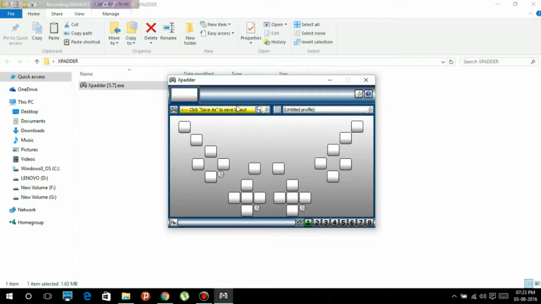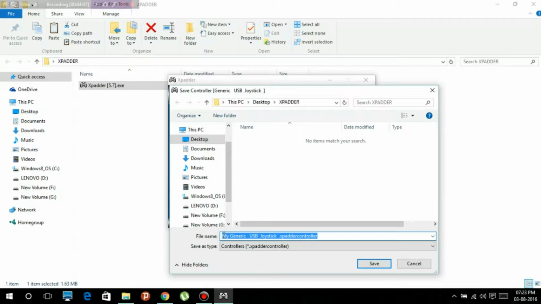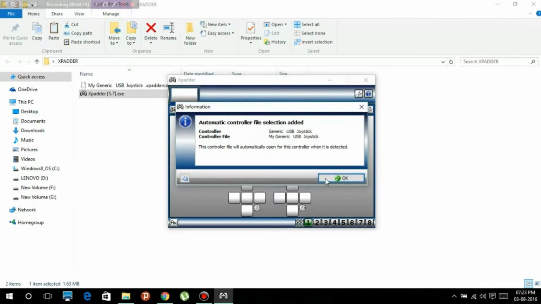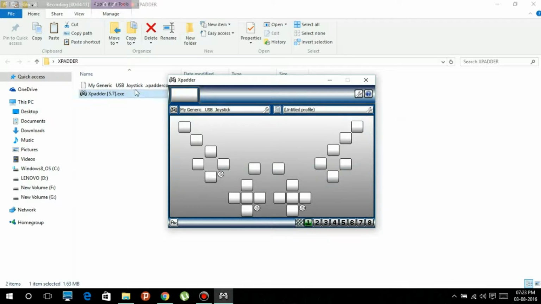Okay, and then save it as something like my generic USB joystick. I'm gonna save it as this and press save, and okay. A new Expander controller has been created in your program location folder. That is what we pressed earlier. So let me assign some keys which are used in the Minecraft game.